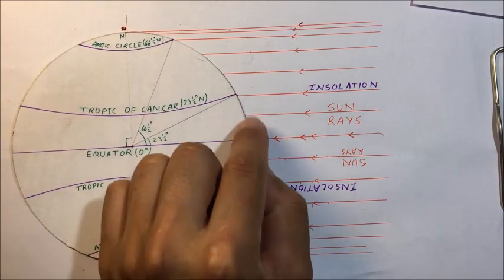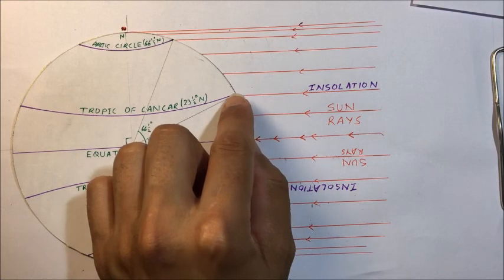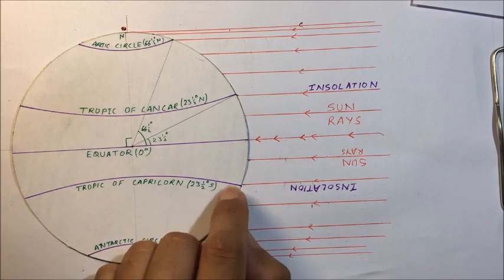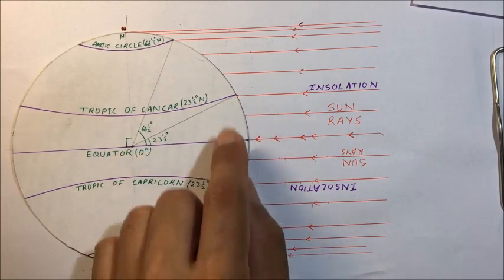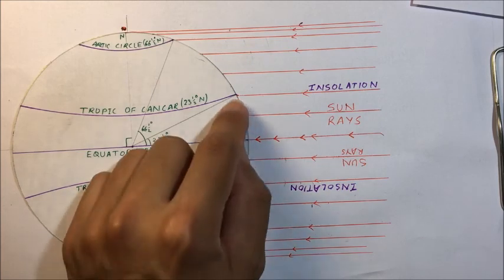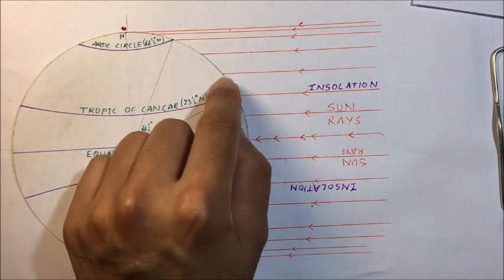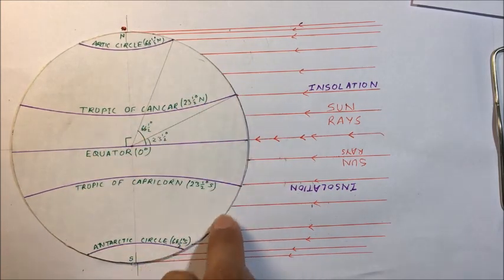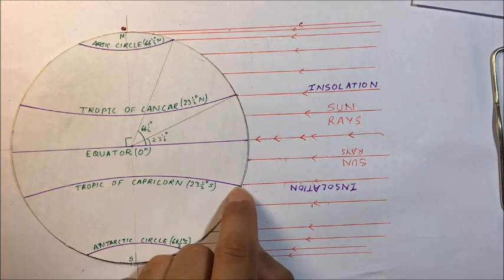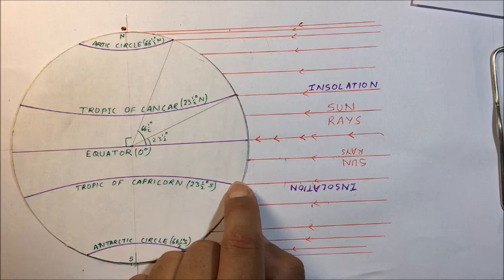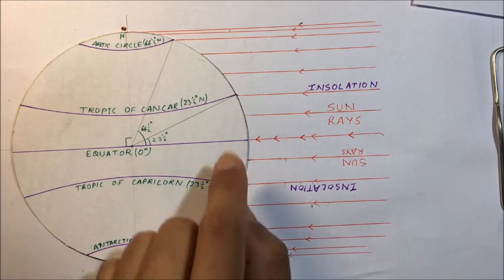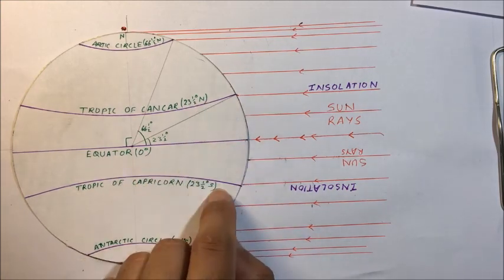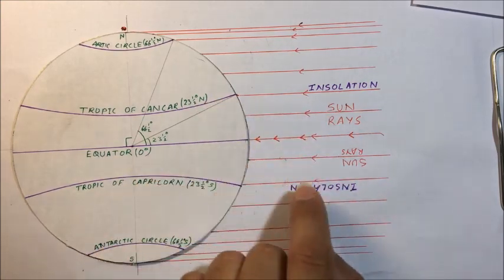So you can see the overhead sun rays are marching between the tropics. Further than the tropics, the sun rays are never overhead. So these are the maximum limit of the sun's overhead rays, that is the vertical rays. The tropics are the farthest limit of the sun's vertical rays.